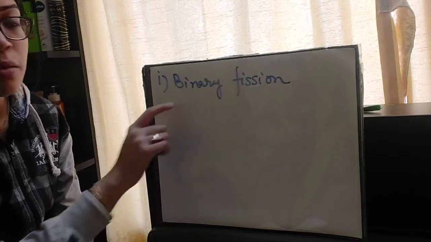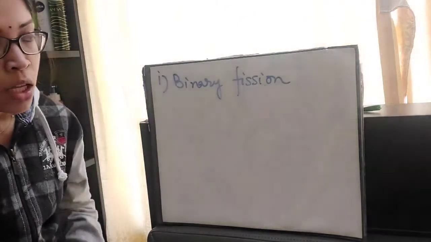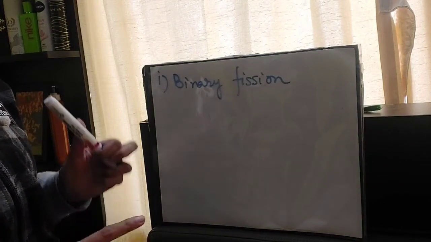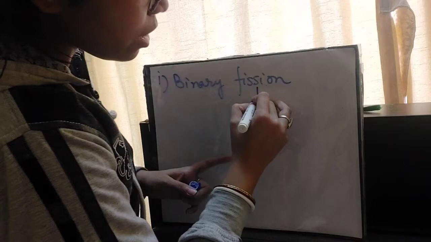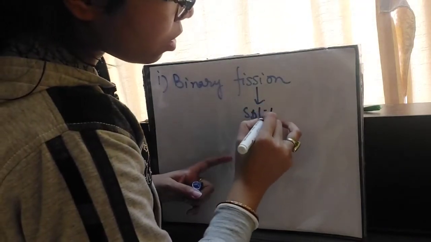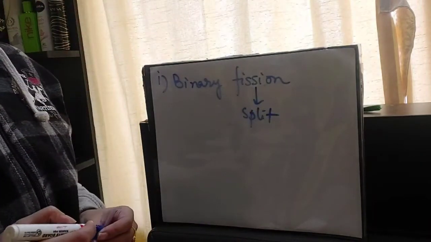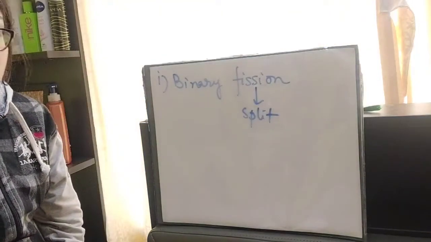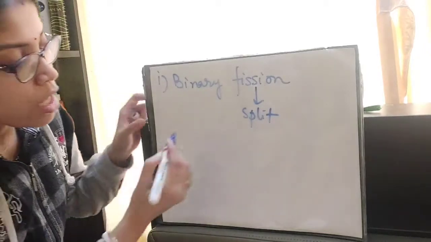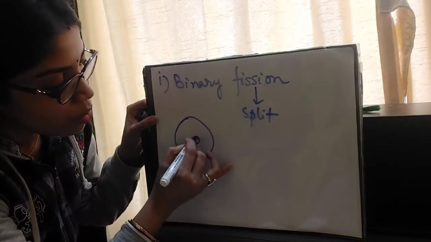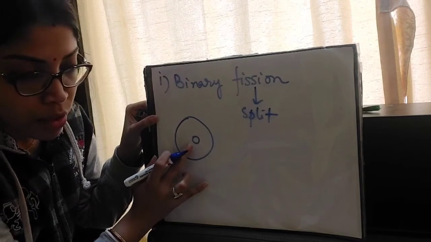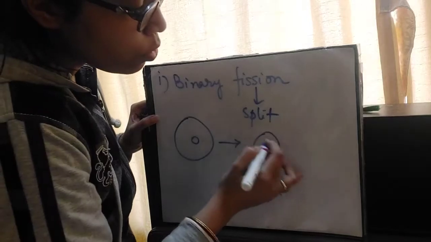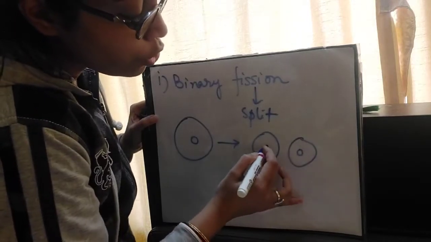Now the word binary means two, and fission means splitting, to split. Thus binary fission is a simple division of a unicellular organism into two small daughter cells of roughly equal size. Suppose there is one organism here, with a cell and nucleus, and that one will divide into two small daughter cells.